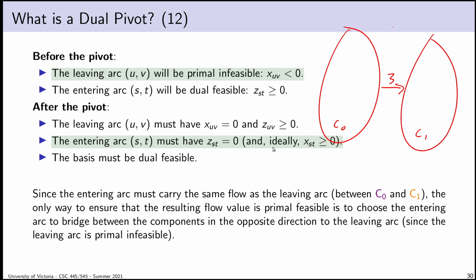Now, the reason why I say this is only something I want ideally is there could be a case where there are no arcs that meet this criteria, where every single arc points from C1 back to C0. We'll see later that it turns out that's actually an unbounded dual, and we'll come back to that and address it later. For now, let's assume we have an arc pointing in the right direction and choose that. That way we'll get a primal feasible result. So our entering arc will point in the opposite direction as our leaving arc.